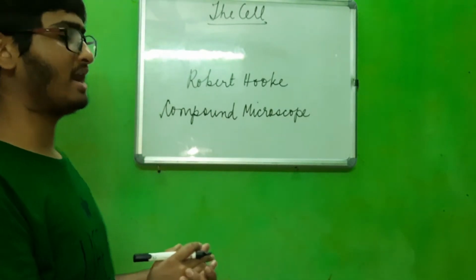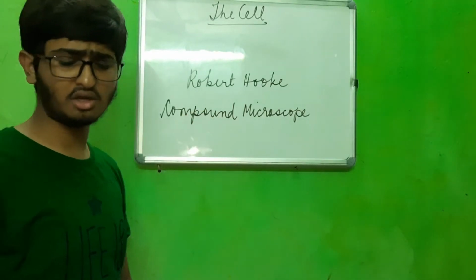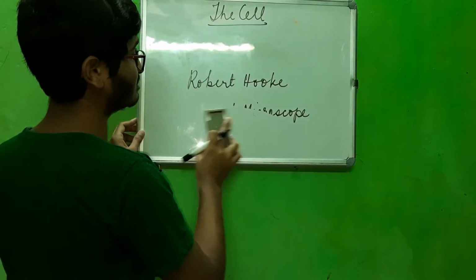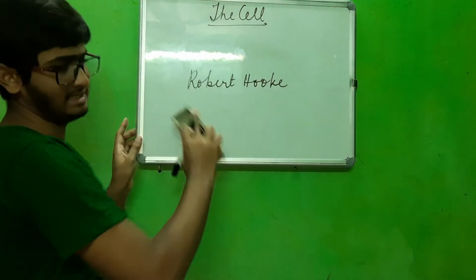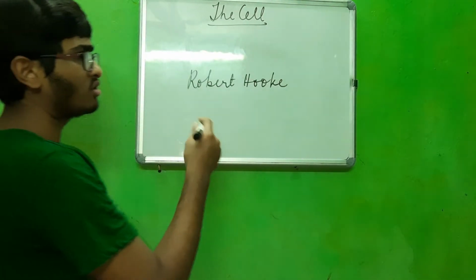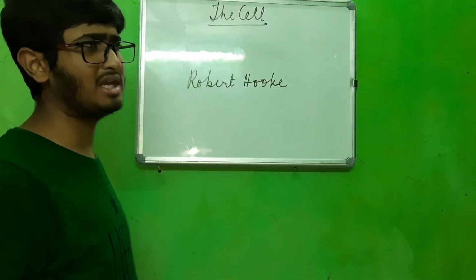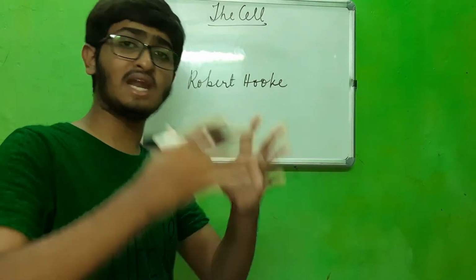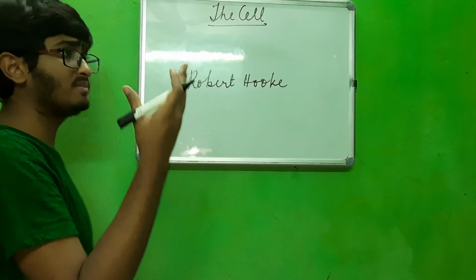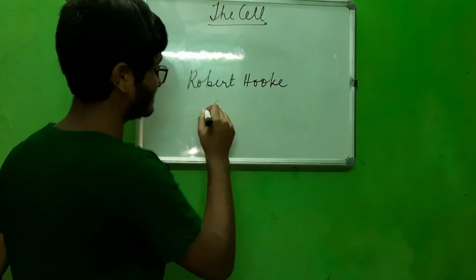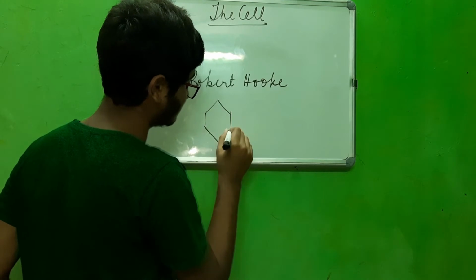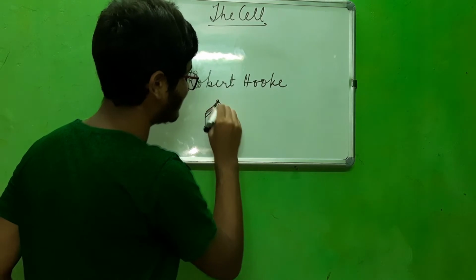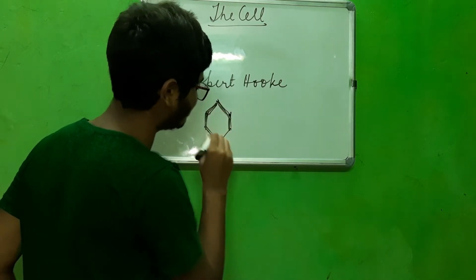One thing to be kept in mind is that Robert Hooke did not observe a living cell. Till now, the fact about what a living cell is was not clear, because he observed dead cells, cork cells. Cork is a material that occurs when wood becomes very old. He observed that cork had chambers of cells, like this, and the walls of each cell were very thickened at the corners, and nothing was inside.